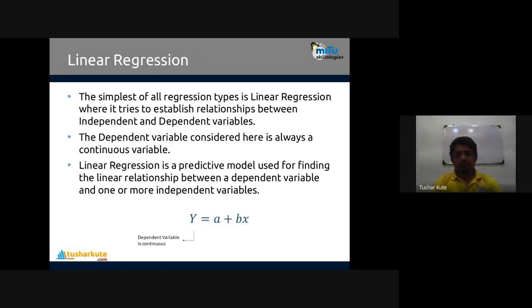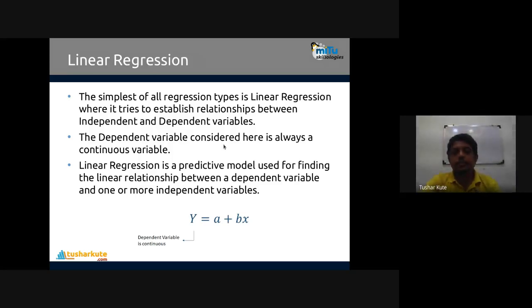What is linear regression, and what other kinds of regression are present? Linear regression is the simplest of all regression types, where it tries to establish a relationship between independent and dependent variables. The dependent variable considered here is always a continuous variable, that is, the output variable is continuous. That's why it's called regression. Remember, linear regression is a predictive model used for finding the linear relationship between the dependent variable and one or more independent variables.